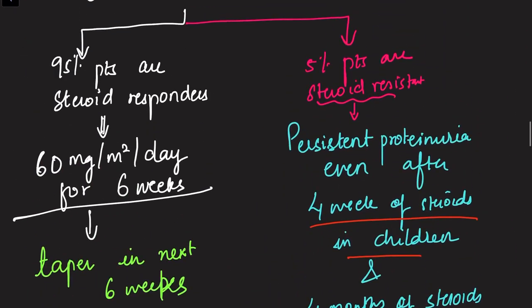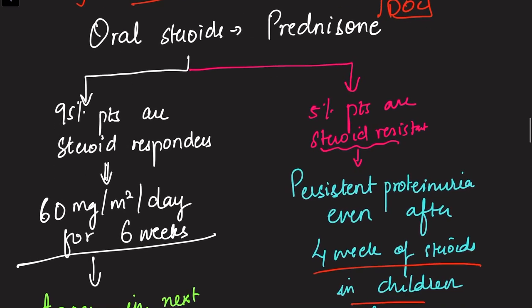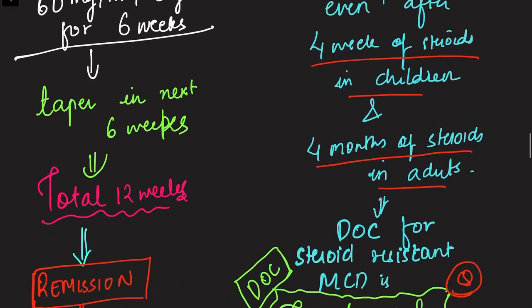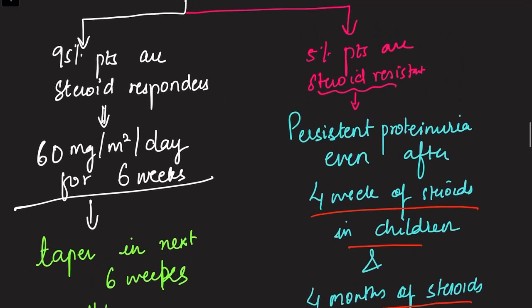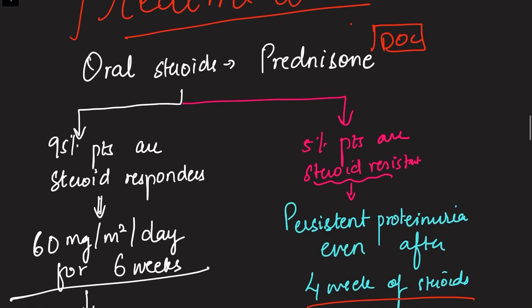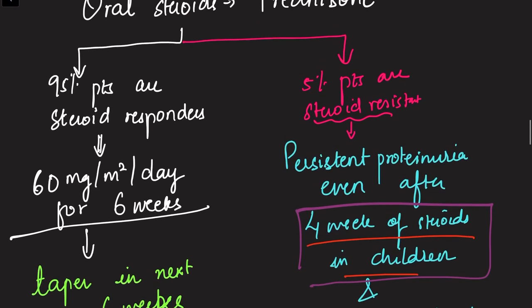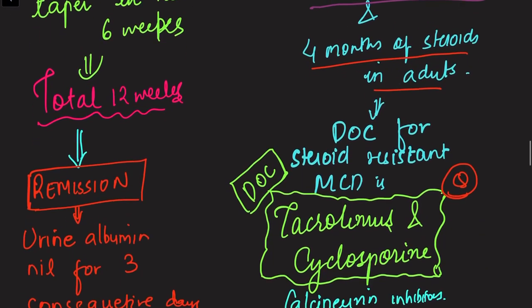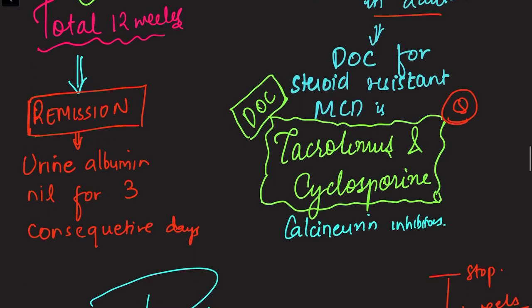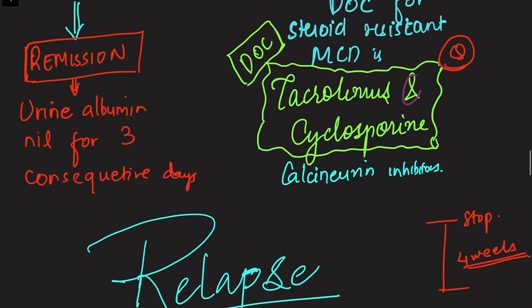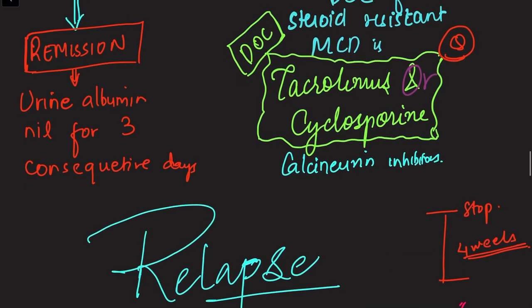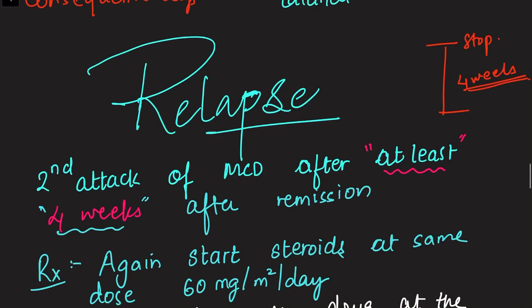So, revising: there would be patients who respond well, and patients who do not respond even after 4 weeks. These are labeled steroid resistant and are given tacrolimus or cyclosporin. There will be patients who relapse, that is, they have another episode of MCD after 4 weeks of remission.